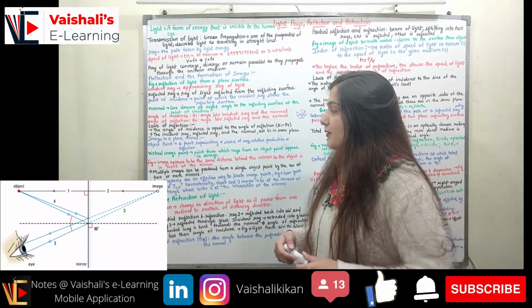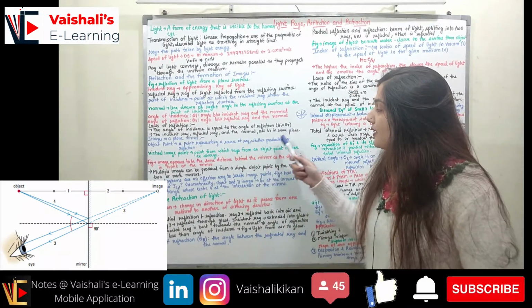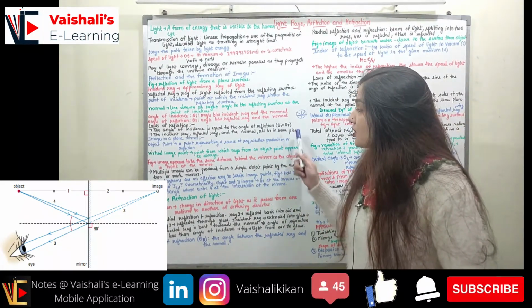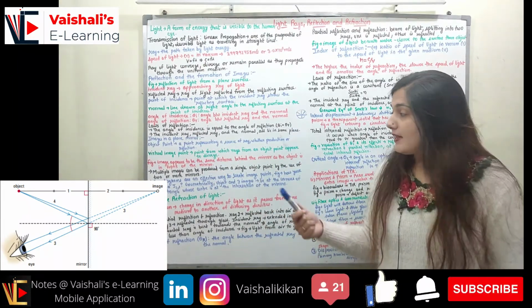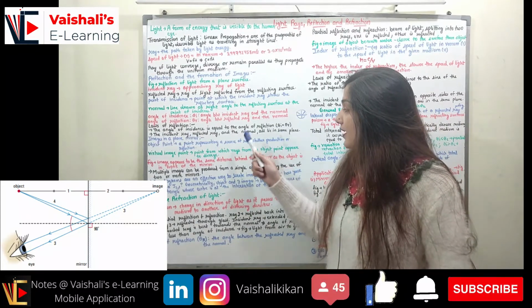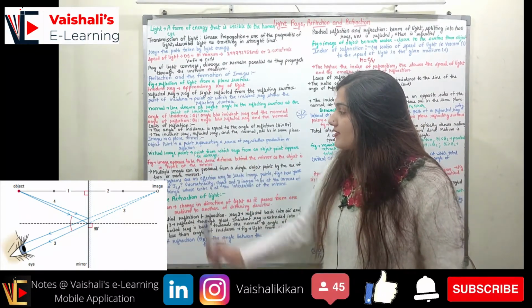Coming to the object point. An object point is a point which represents a source of rays, whether production or reflection, right? So the source of rays, whether the production or reflection point of the source, that is called the object point.